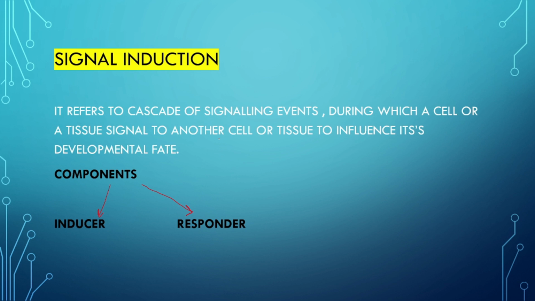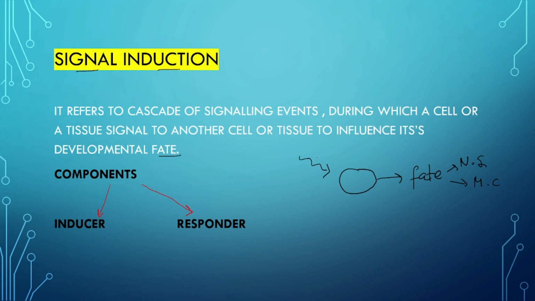So what is cell induction? Signal induction refers to a cascade of signaling events during which a cell or a tissue signals to another cell or tissue to influence its developmental fate. So it is basically an induction given to a particular cell to follow a particular fate, whether it has to become a nerve cell or a muscle cell or whatever.